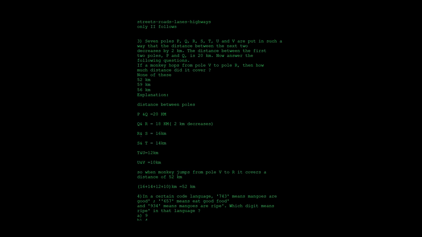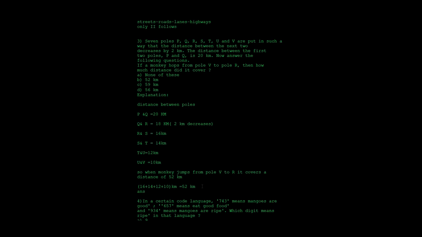So R is here. From R to V, you need to add all these kilometers, 16 plus 14 plus 12 plus 10 km, which will give you 52 km. So the distance it covers is 52 km. Here are the options. The first option is none of these. Option B is 52 km. Option C is 59 km. And option D is 56 km. Out of the 4 options, option B is the correct answer for this question. So option B, 52 km, is the distance it covers.